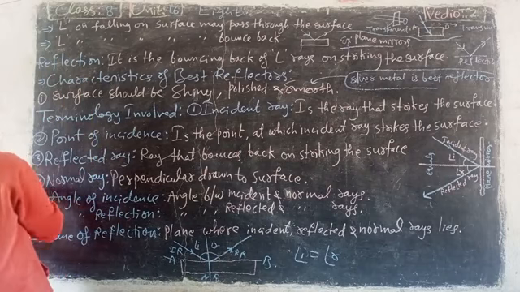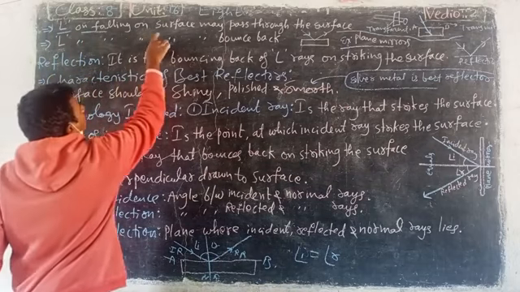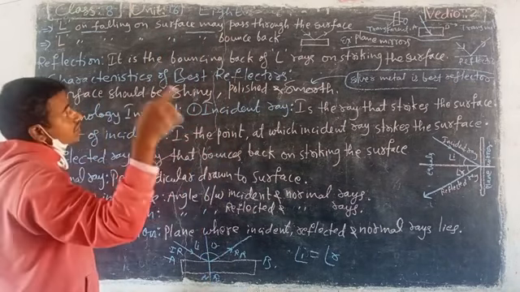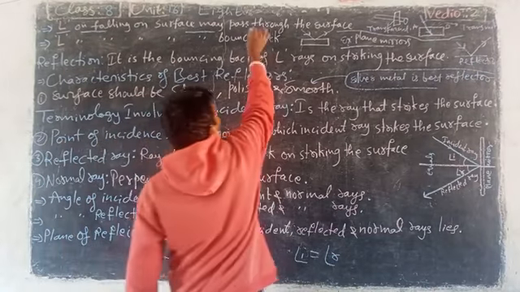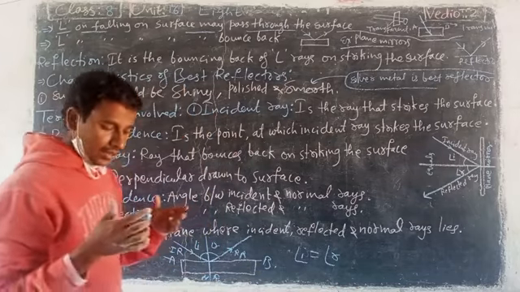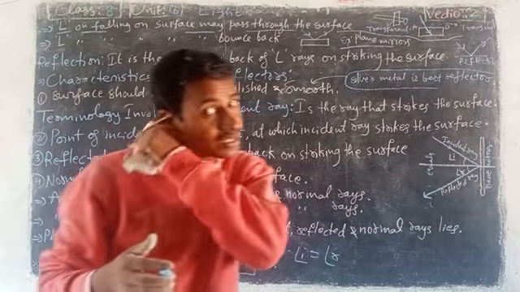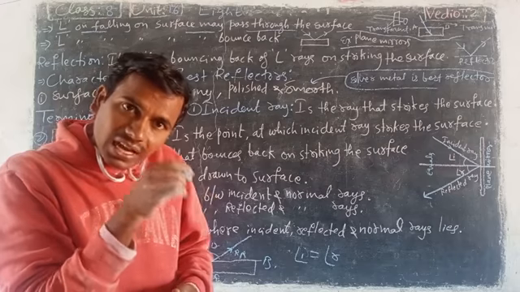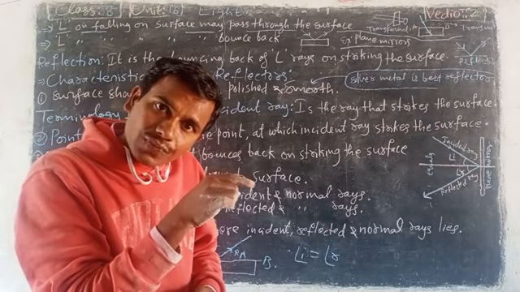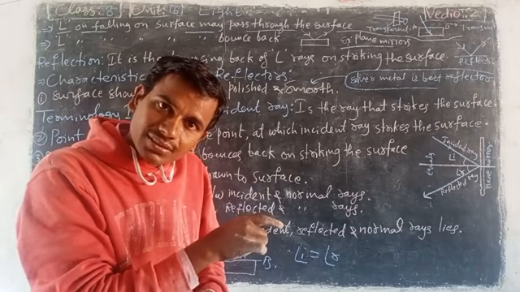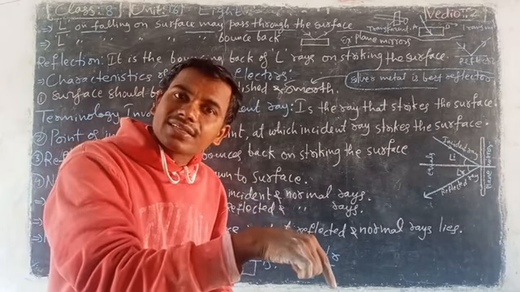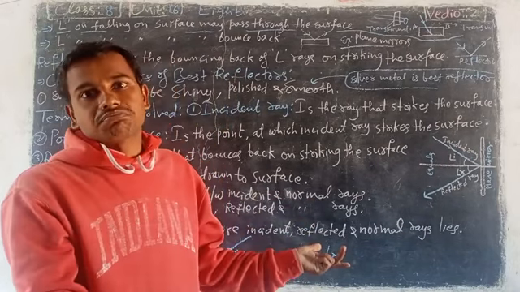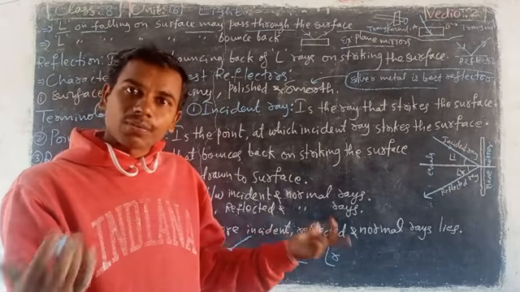So, light falling on a surface may pass through the surface. When light falls on the surface of a body or the surface of an object, that falling light may pass or may not pass.